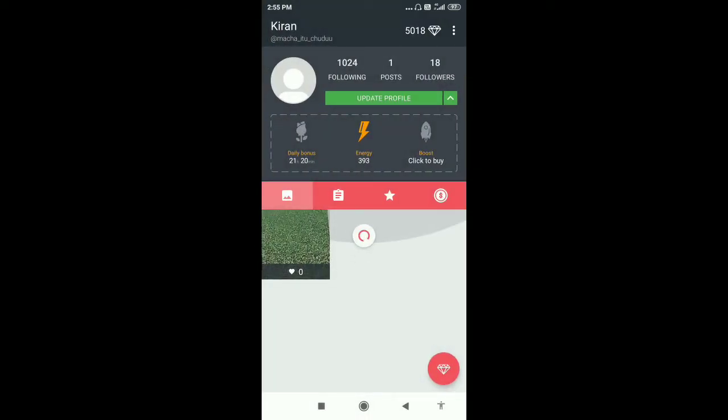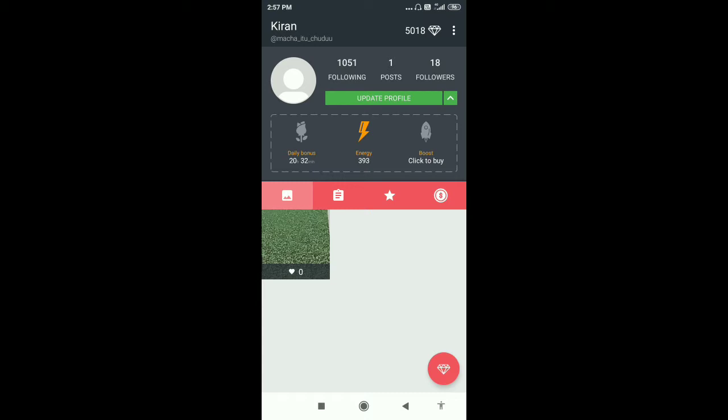Okay, now let's see how to get diamonds by following others. Guys, it is very important to create a fake account because you should follow others, so you'll get a follow back. If you follow from your original account and if you unfollow them after some days, your energy will get decreased. So here you can see my energy is 393. If you get it in single digit number or minus single digit number, then it will be in red color. You cannot increase followers or you cannot get likes also. So try to create a fake account and then start following others.